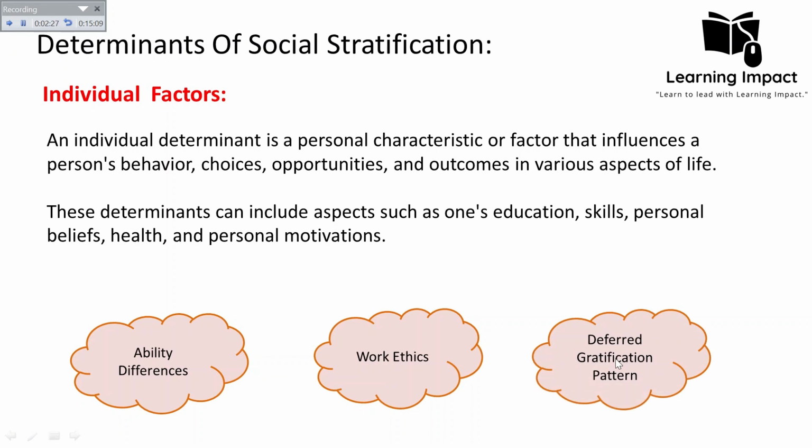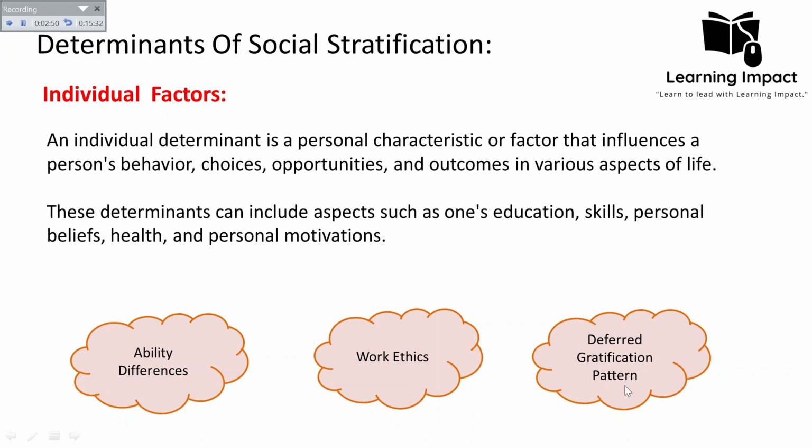And the third is the deferred gratification pattern. Deferred gratification is when we try to postpone immediate satisfaction, that is, smaller rewards, to gain bigger goals. So how much discipline an individual has to postpone the smaller rewards to gain the bigger rewards will determine his or her placement in a social stratification.